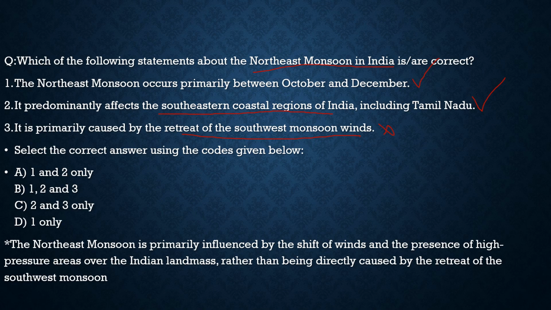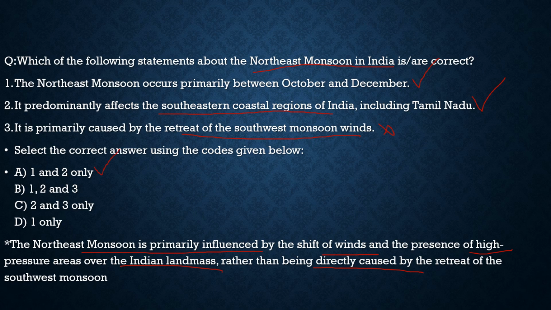It says the northeast monsoon is primarily influenced by the shift of winds and the presence of high pressure areas over the land mass, rather than being directly caused by the retreat of the southwest monsoon. So this is the explanation of statement 3. So with respect to this question, the correct statements are statement 1 and statement 2 only, and from the code given below, the correct code would be option A.